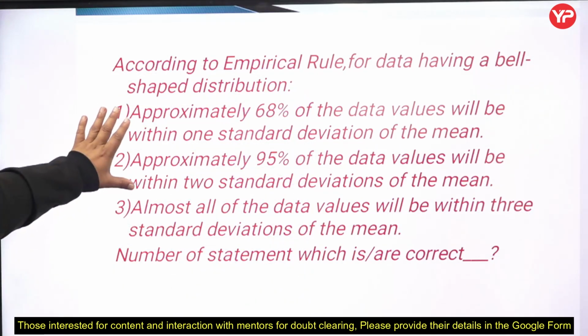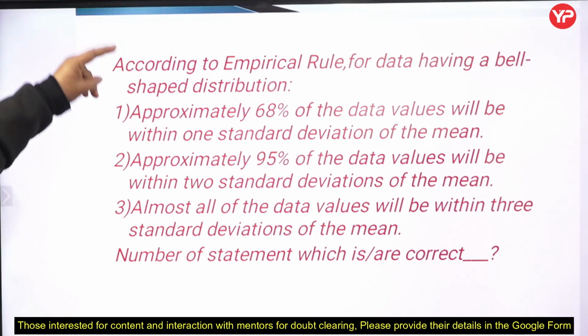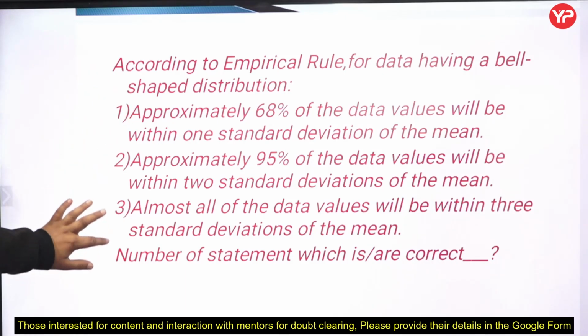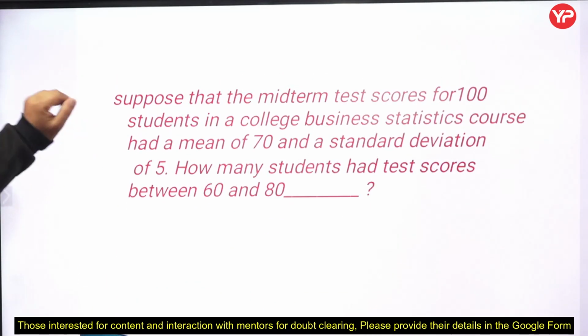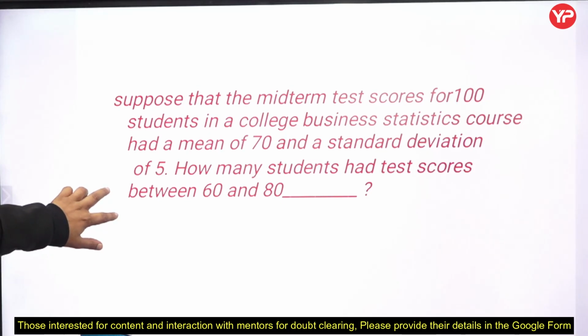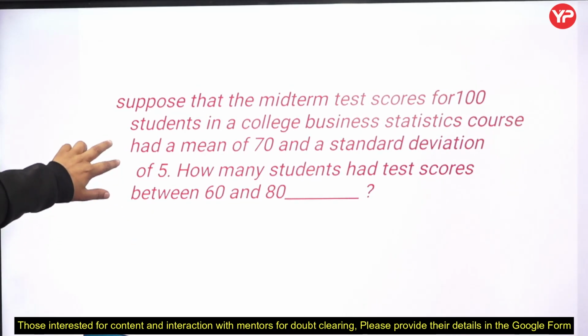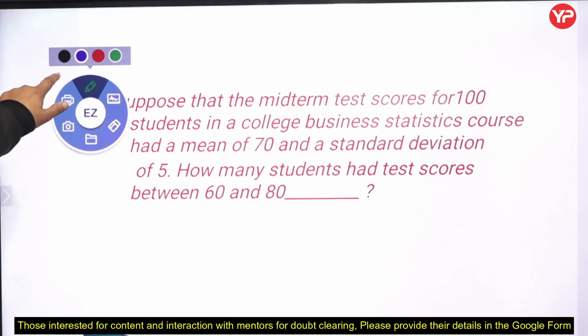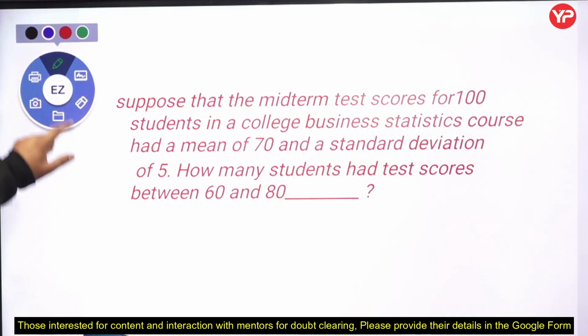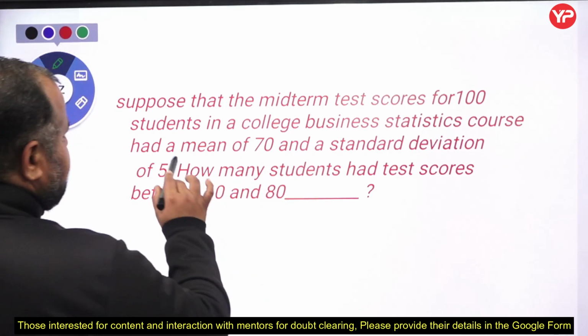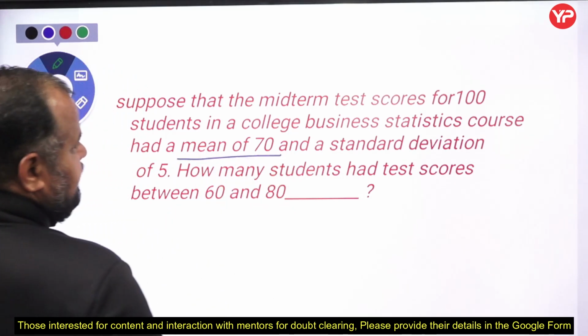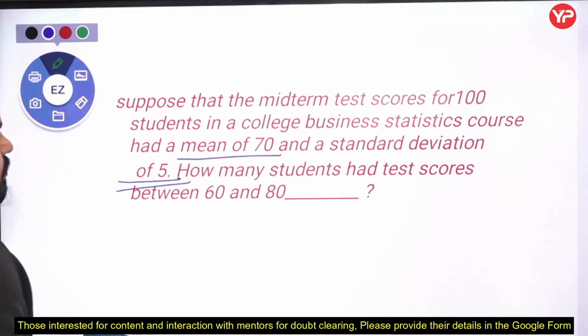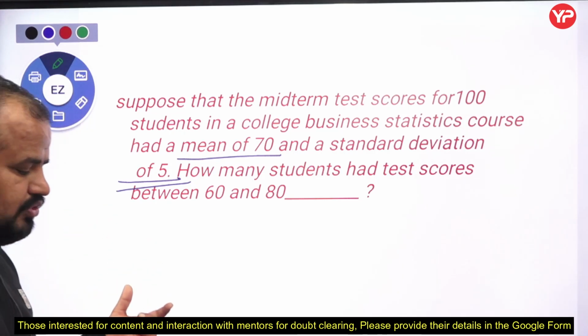So keep in mind these 2 rules, because they are very important. Next, the question is related to this: suppose that the midterm test scores of 100 students in a college business statistics course have a mean and a standard deviation given. How many students have a test score between 60 and 80?